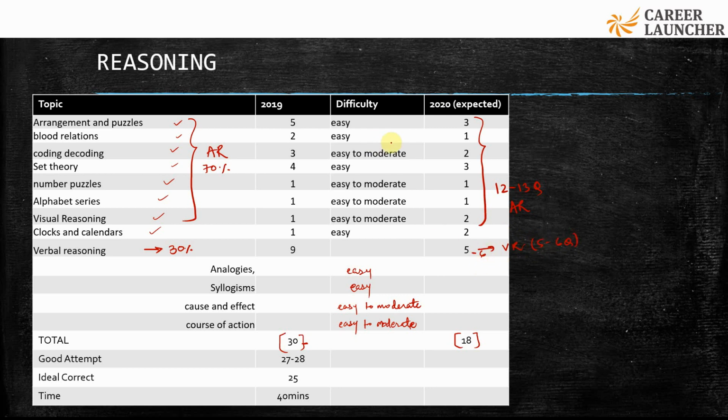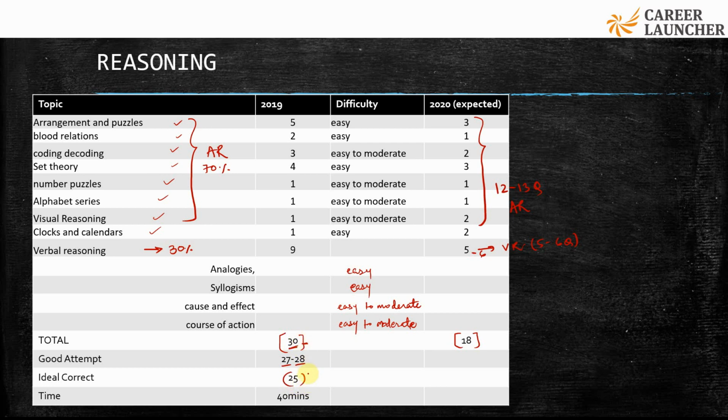Although I've mentioned analytical reasoning as easy to moderate, if you give it sufficient time, these questions can easily be cracked, and this is one of the most scoring sections from the percentage point of view. In last year's paper, out of 30, 27 to 28 was considered a good attempt, and 25 a good score, which is almost 83%.